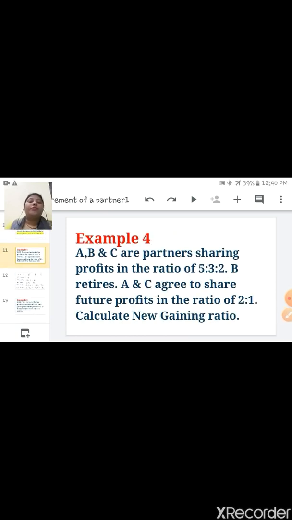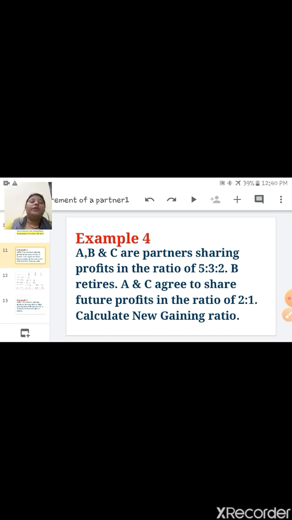Example number 4. A, B and C are partners sharing profit in the ratio 5:3:2. B retires. A and C agree to share profit in the ratio 2:1. Calculate the new and gaining ratio.